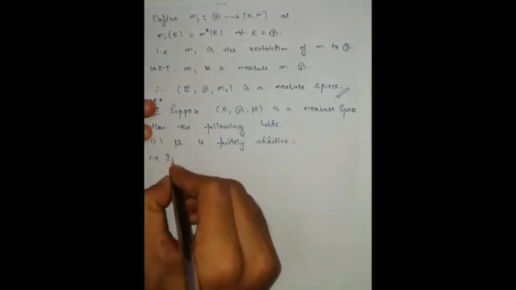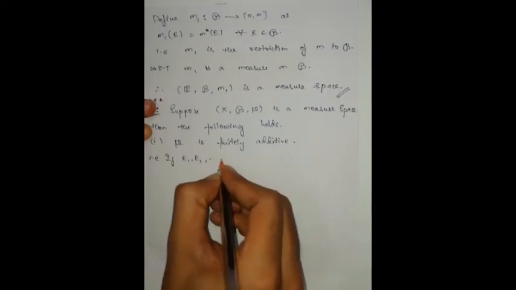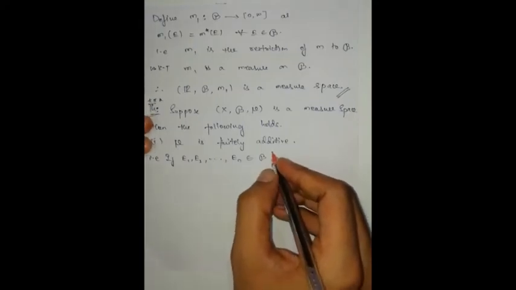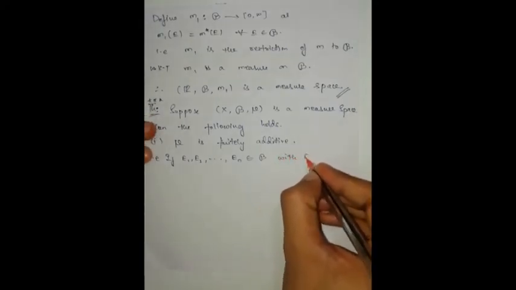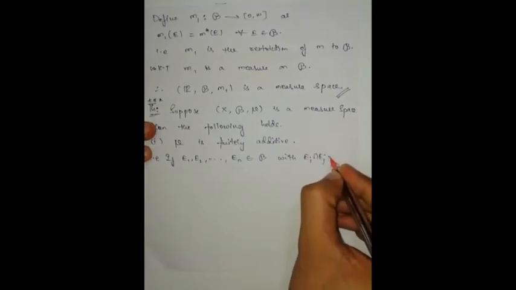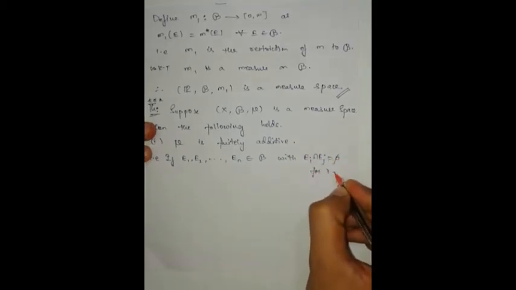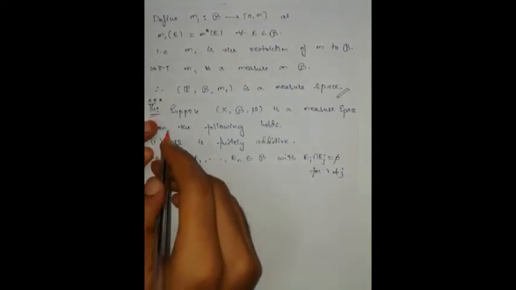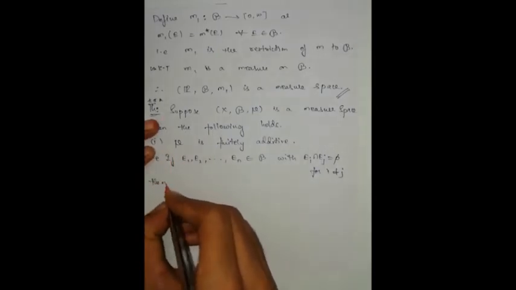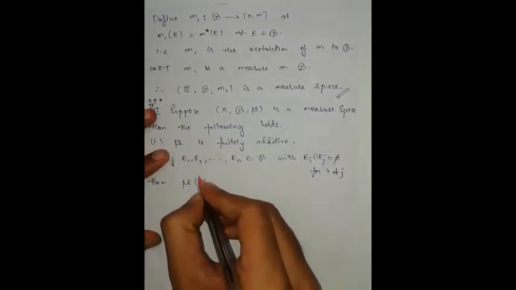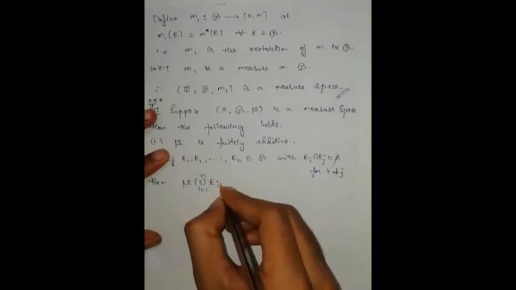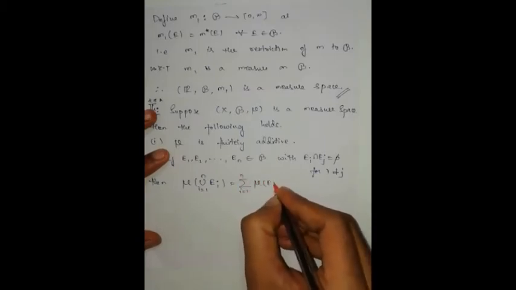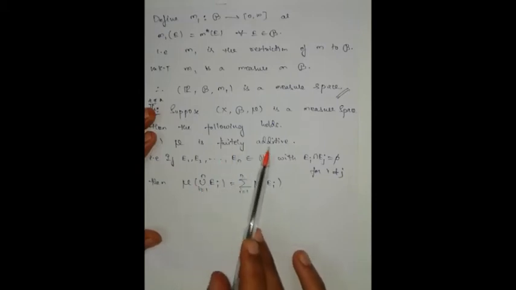That is, if E1, E2, and so on, finitely many sets from script B, with Ei intersection Ej empty for i not equal to j, meaning all these elements are pairwise disjoint, then mu of union i equals 1 to n of Ei is equal to summation i equals 1 to n mu of Ei. Then we say that mu is finitely additive.